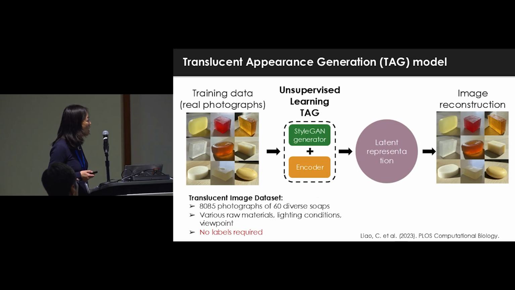How do we do that? We train the model to generate images of soaps by giving lots of training photographs. The photographs were taken in my student's bedroom of 60 diverse soaps with different viewpoints, color, and lighting. And we train a model to generate soaps. On the right-hand side are AI-generated soaps, just like the photographs.